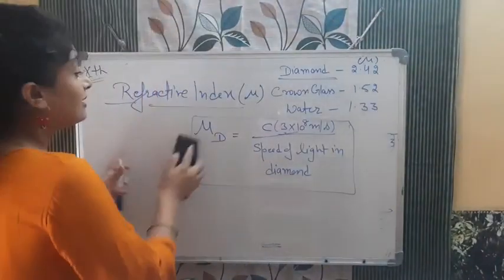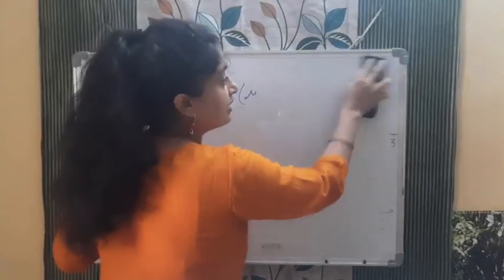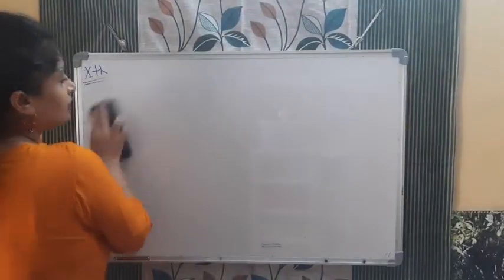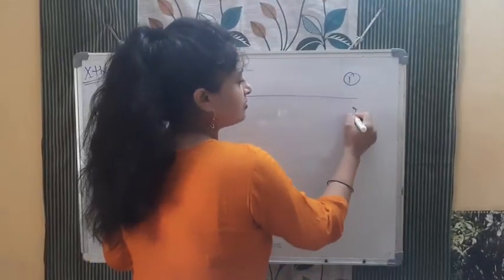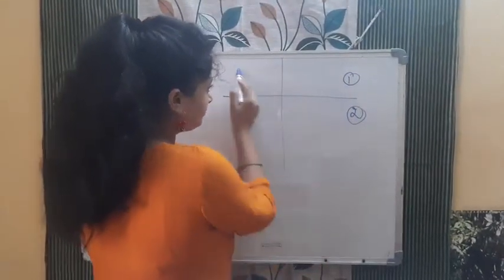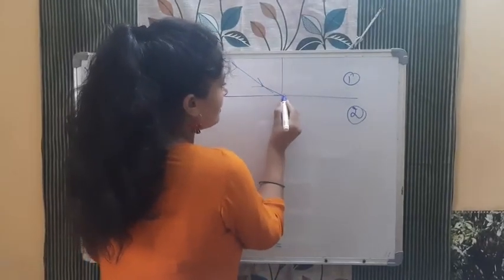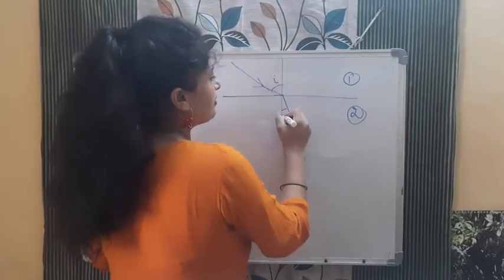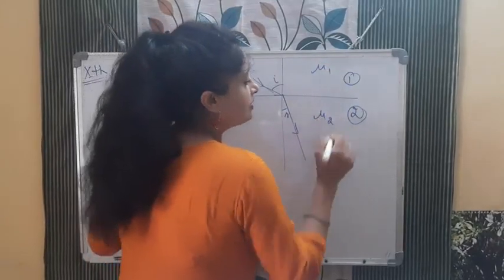Now listen. Relative refractive index. What will relative refractive index be? It is when we are finding the refractive index of medium 1 with respect to medium 2. For example, light is going from this medium to this. This is medium 1 and this is medium 2. Light is coming like this at this point, and now light is bending like this. So this is the incident angle, this is the refracted angle. Now the refractive index of this is mu1, and the refractive index of this is mu2.